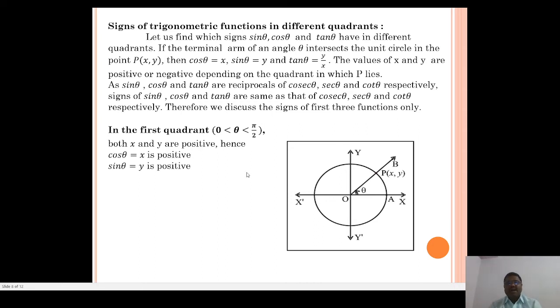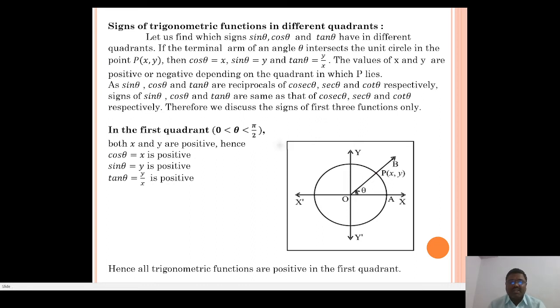So for this, cos theta equals x is positive. Sin theta equals y is also positive, because here we see this circle is a unit circle, so the value of r, the radius, is 1. So cos theta equals x upon r is x, so x is positive, so cos theta is positive. Sin theta equals y is also positive, and tan theta equals y upon x is positive because a positive term divided by a positive term gives positive. Hence all trigonometric functions are positive in the first quadrant.